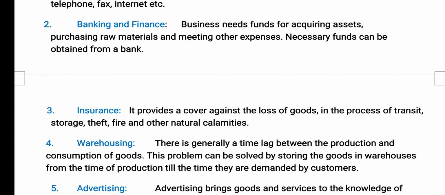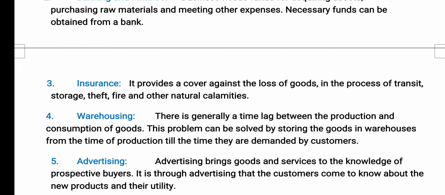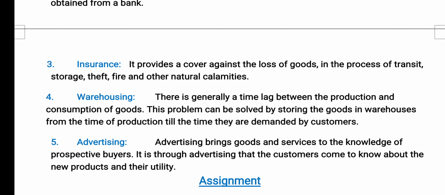When the goods are in demand, we give them to the consumer at that particular time. Advertising reduces the hindrance of knowledge.